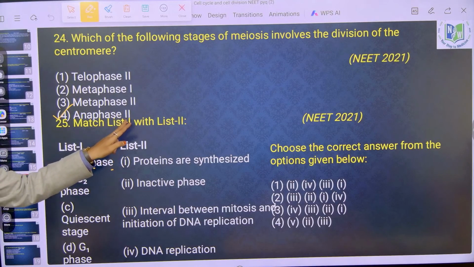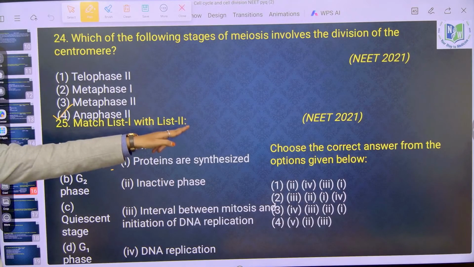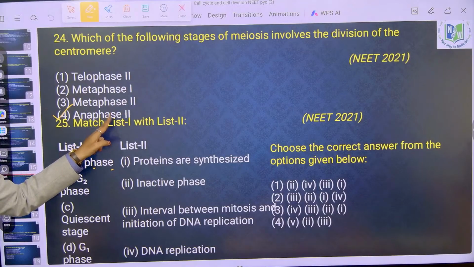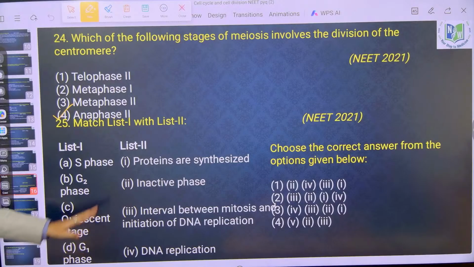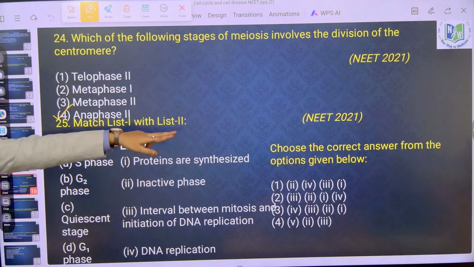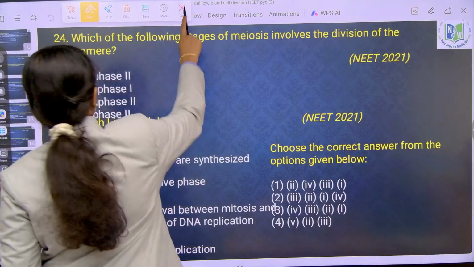Next, this is the fourth time you are seeing a question on anaphase from 2021 to 2026. This is a repeated question, asked in 2021, and one asked in 2024.